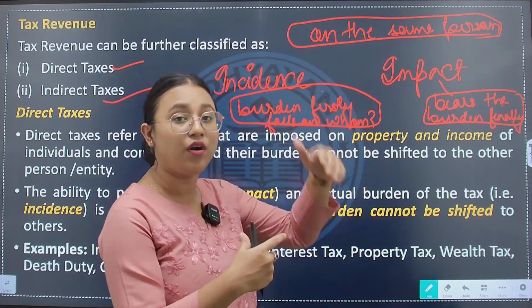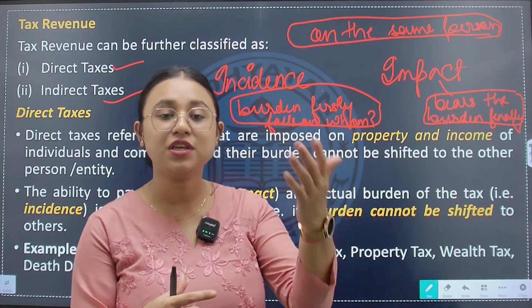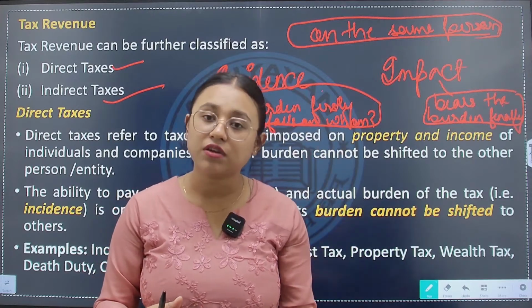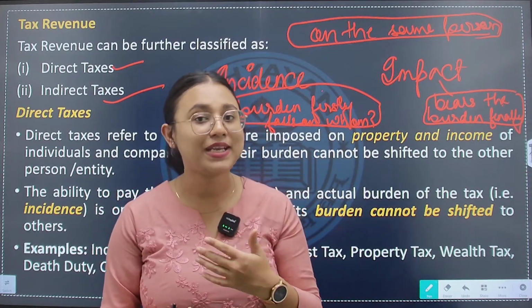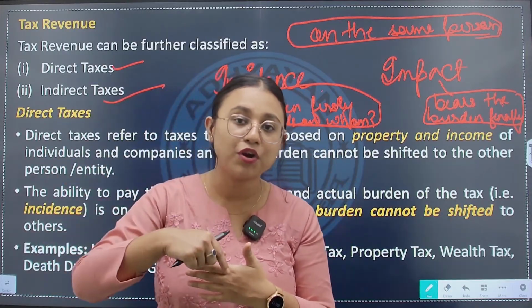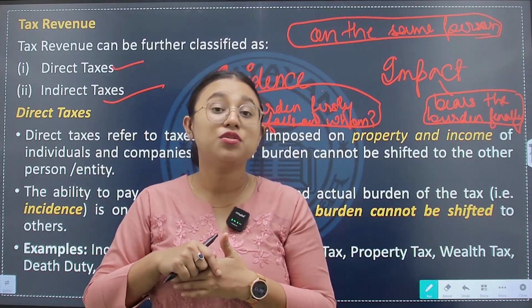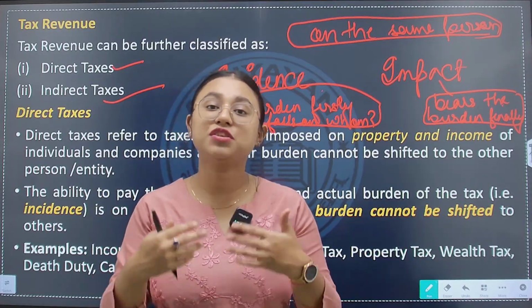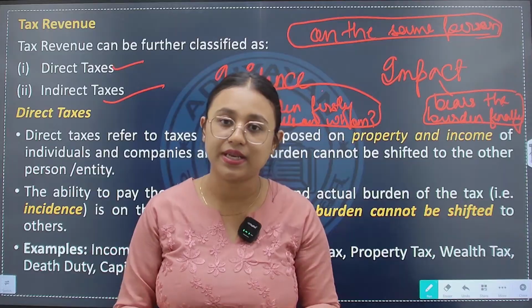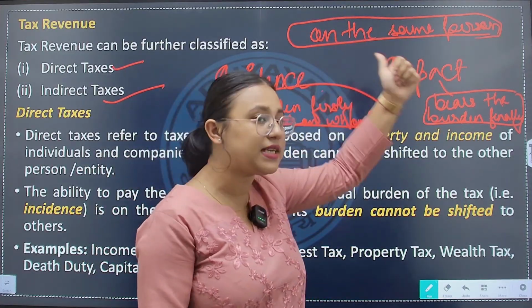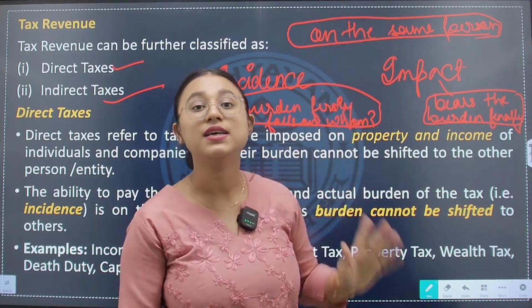The burden of paying the taxation is on me, and ultimately I cannot shift it on to someone else. I will have to pay that taxation from my salary. So here the incidence, on whom the burden of paying tax falls, and the one who ultimately bears the burden, it is the same person, that is me. So in case of direct taxation both incidence and the impact of taxation is on the same person.